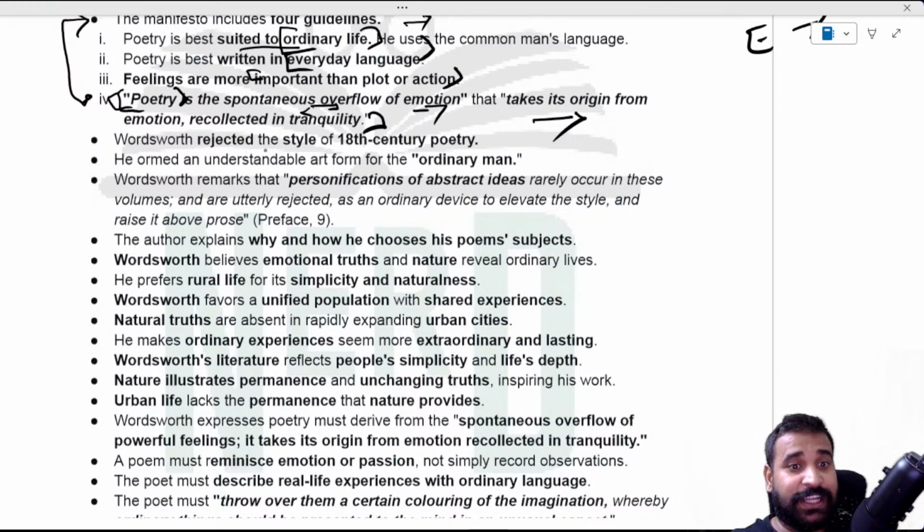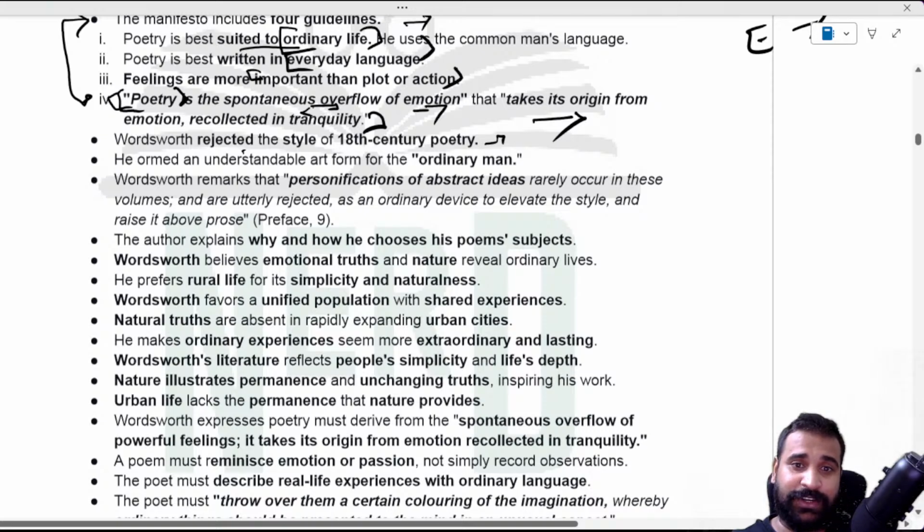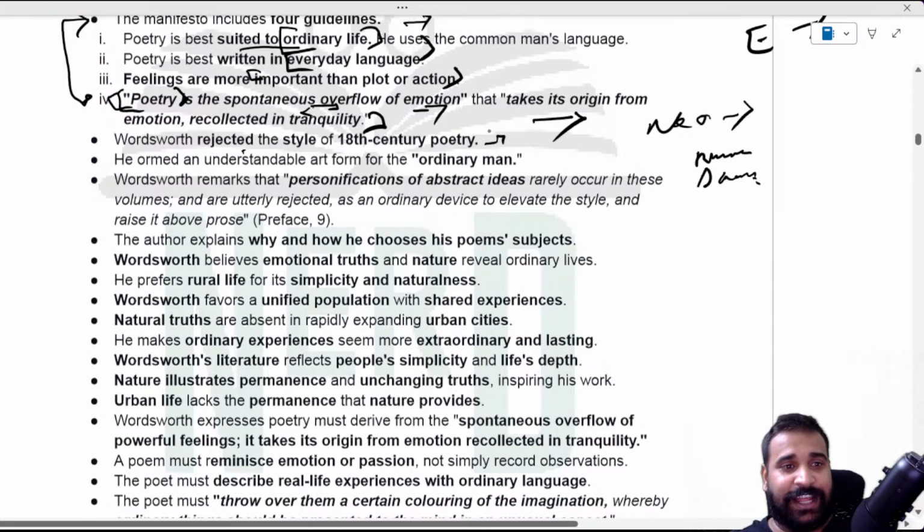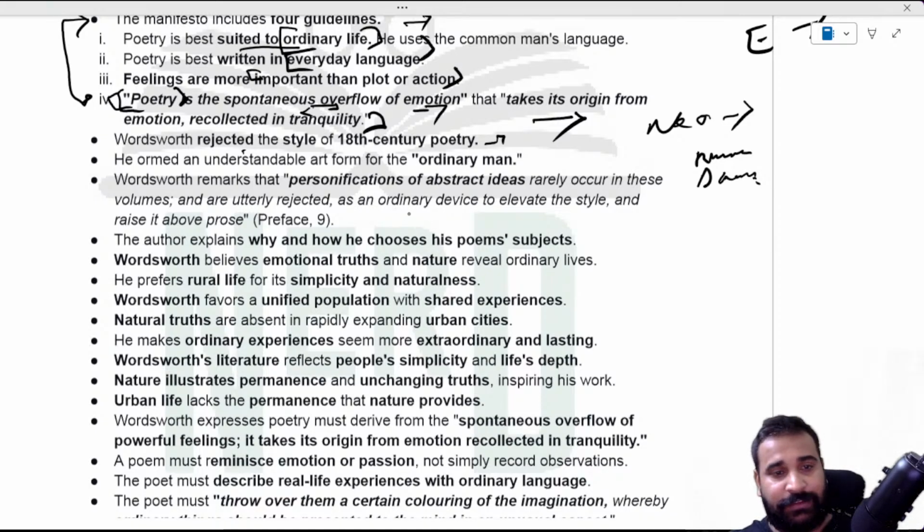So Wordsworth rejected this style of poetry from the 18th century. Remember, the neoclassical era. They mostly focused on beautifying it, and mostly on the rhyme scheme, or on blank verse, and refining it. But here he was against it, and then he introduced the language of a common man, right? The same language that our Sarkuli has written a poem in, right? The language of a common man.